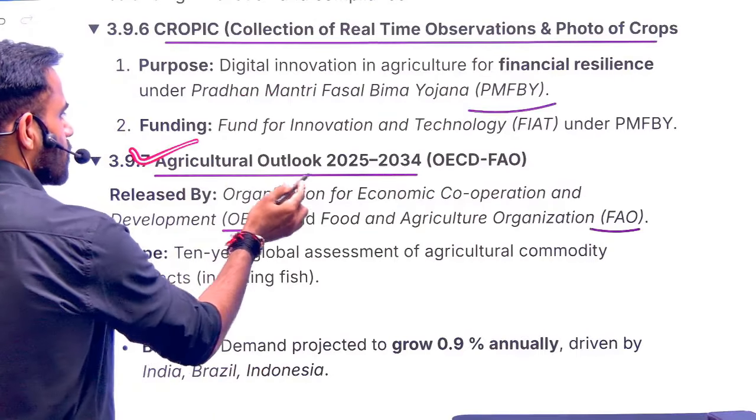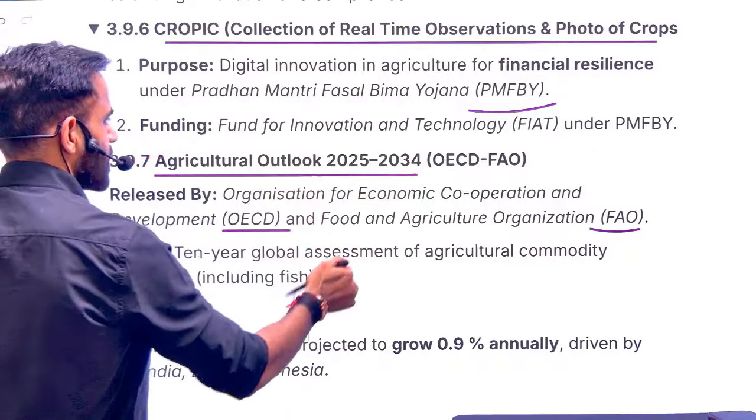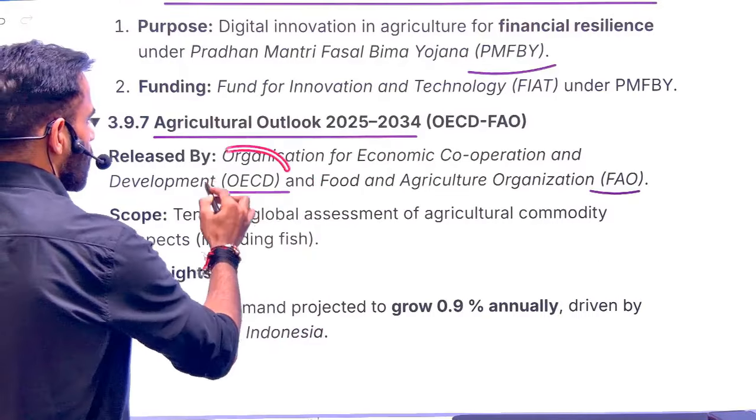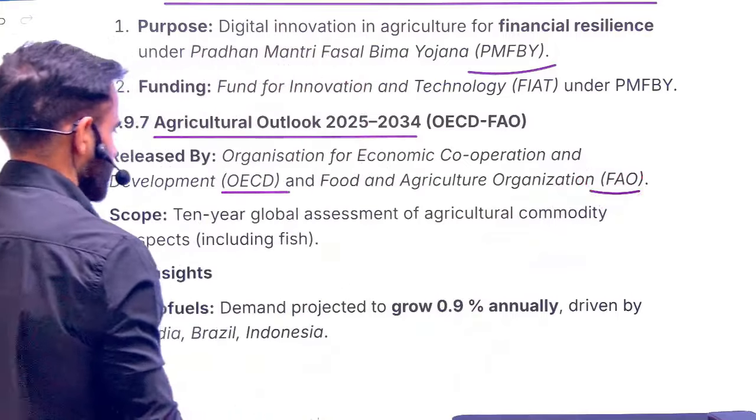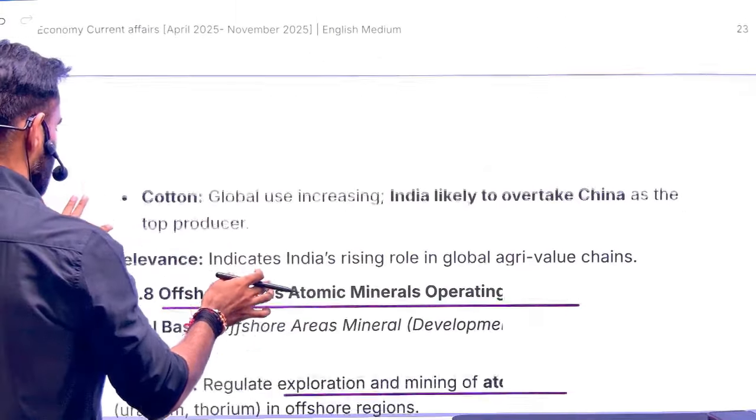Next is Agriculture Outlook 2025-34. So it is a report released by OECD in collaboration with FAO. Just remember the name of the institutions which have released it.